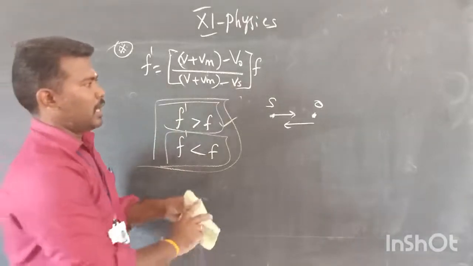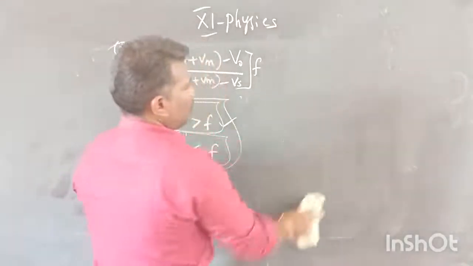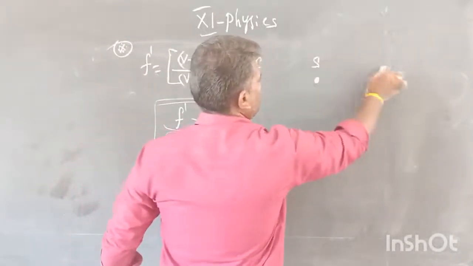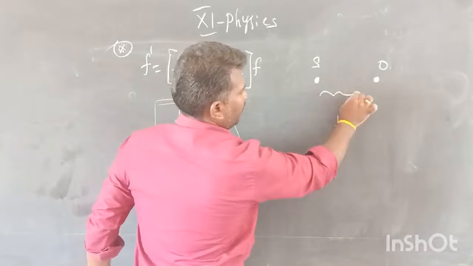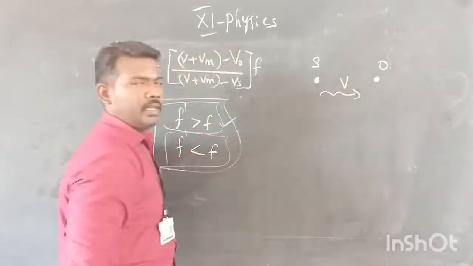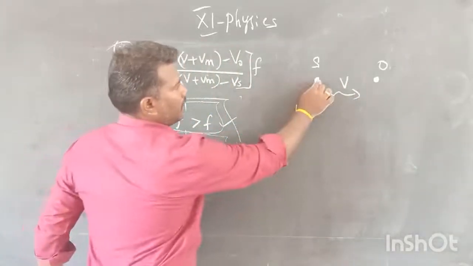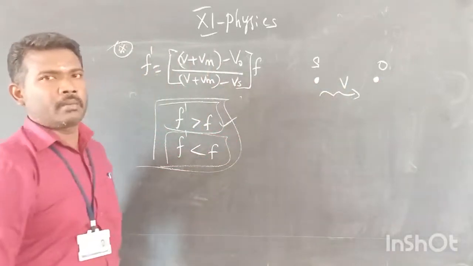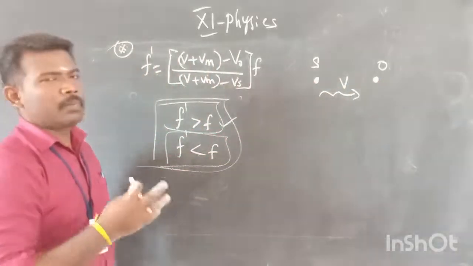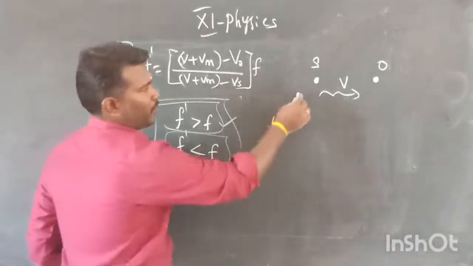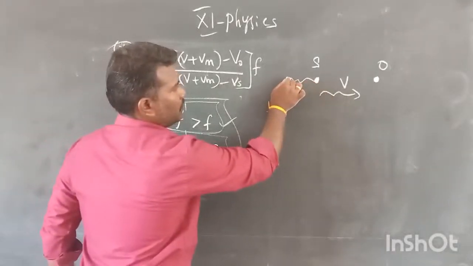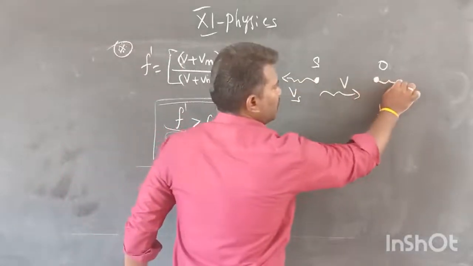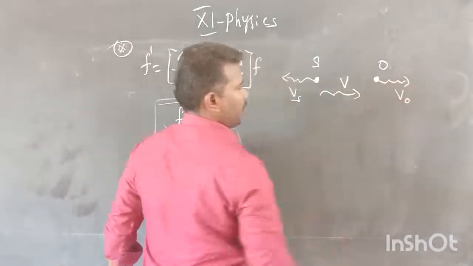Now I am going to explain another case, with the velocity of the sound wave V. I am going to consider the source and observer both in motion, but in opposite directions, away from each other. The source is moving like this with velocity Vs. The observer is also moving like this with velocity V naught.